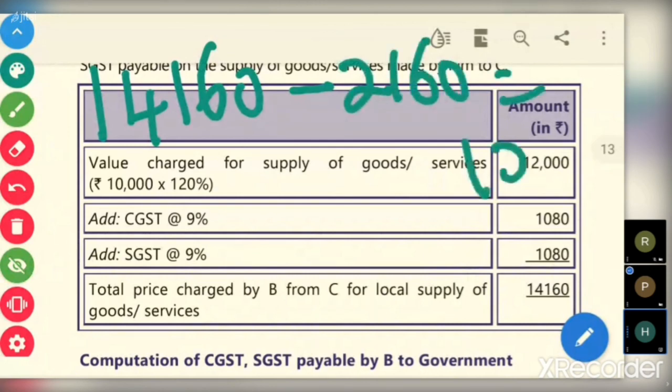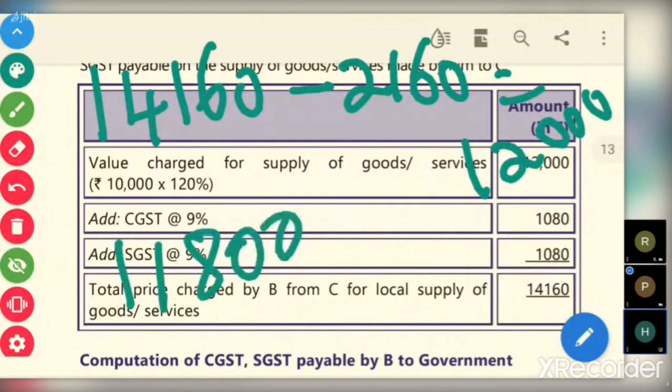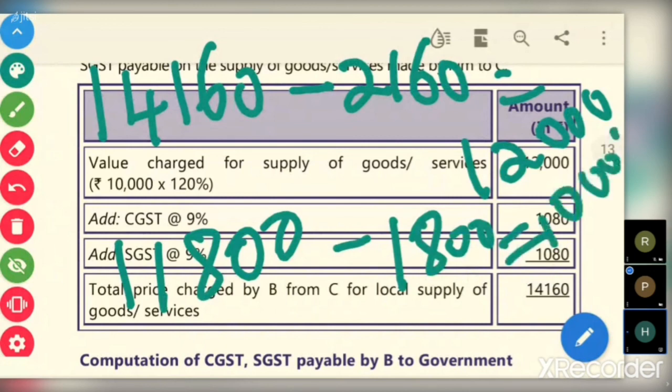Similarly, purchase cost, how much is paid? 11,800 is paid. Minus 1,800, so the net purchase price is 10,000.